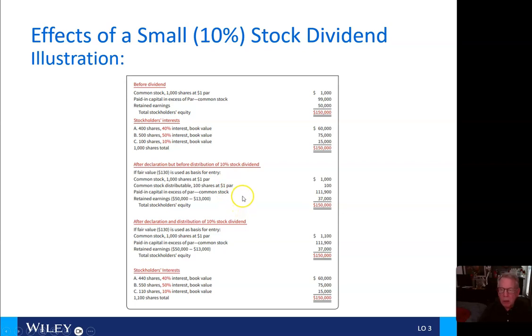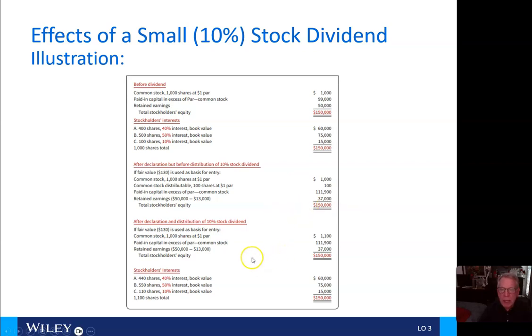Now, after declaration, we have $1,000 fair value, common stock of 100, paid-in capital in excess of 111,000, and retained earnings of 37,000. Total stockholders' equity hasn't changed at all, still 150,000.